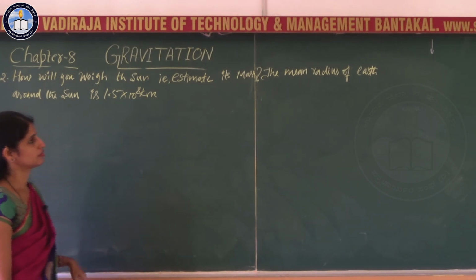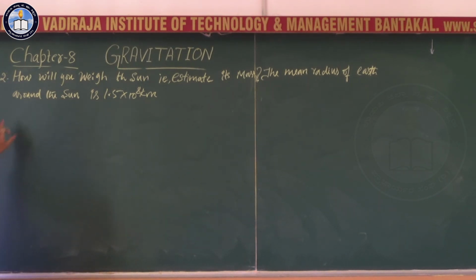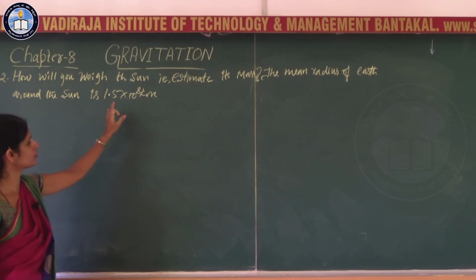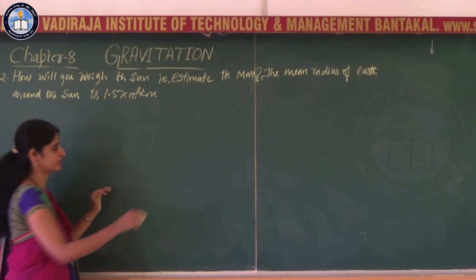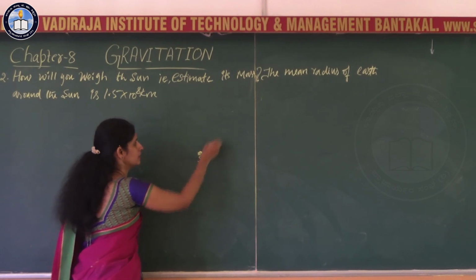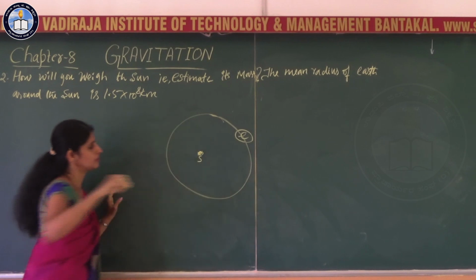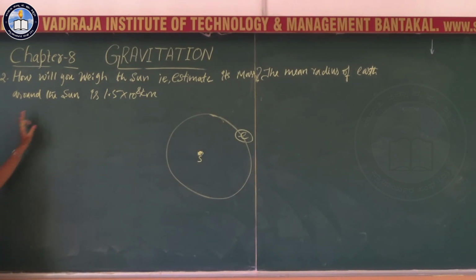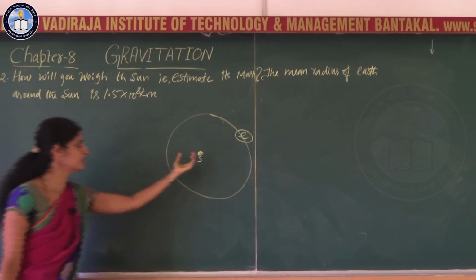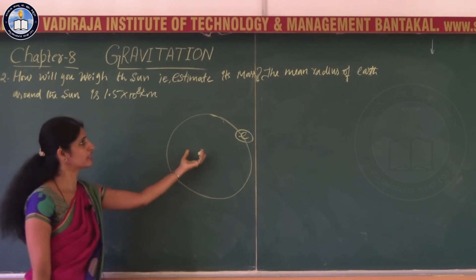Estimate its mass. The mean radius of earth's orbit around the sun is 1.5 into 10 to the power 8 kilometer. Here the sun is at the center and earth is revolving around the sun. You are supposed to weigh the sun, that is, find the mass of the sun.